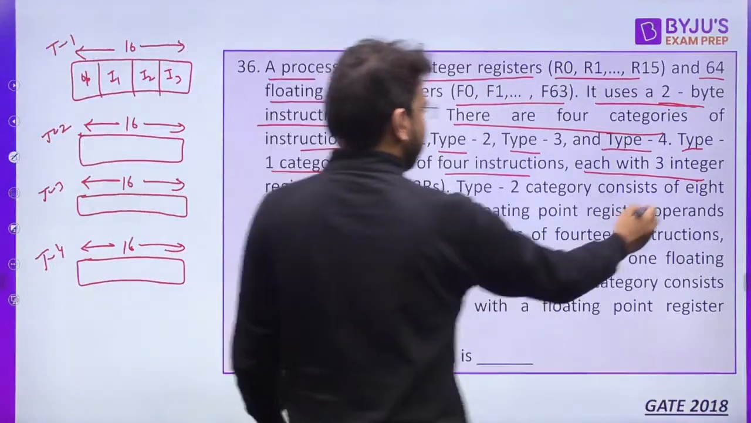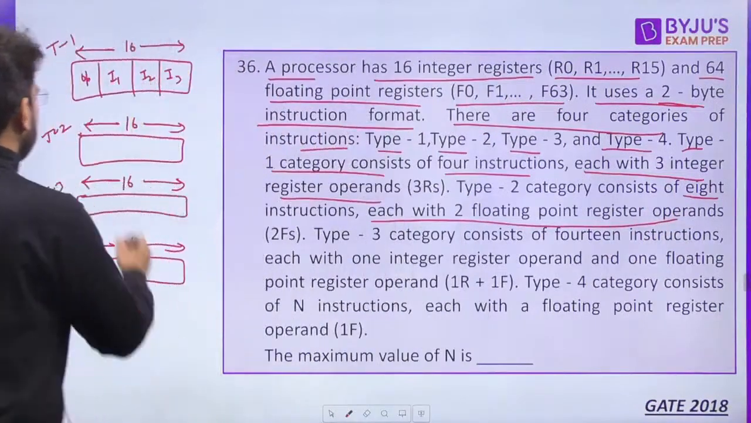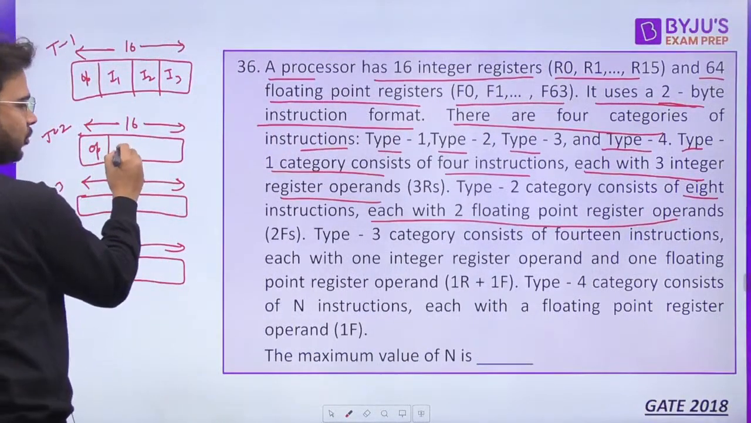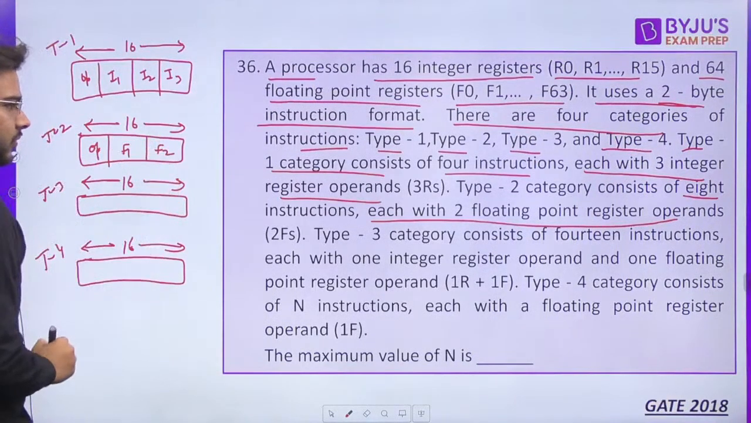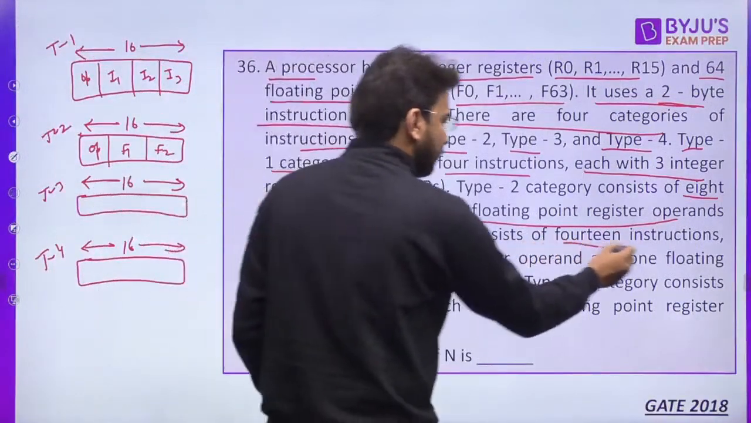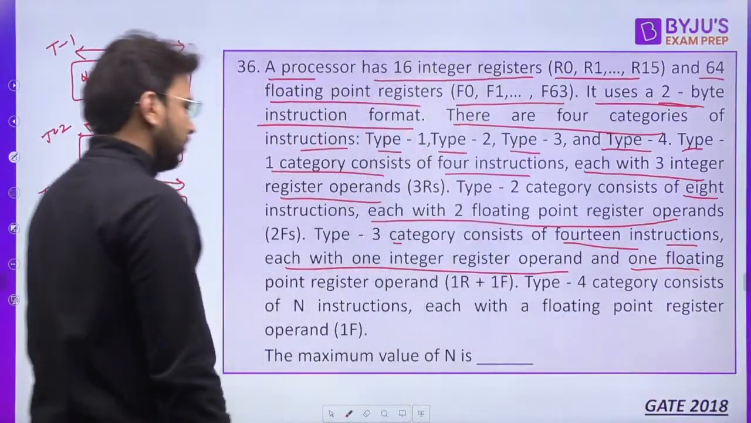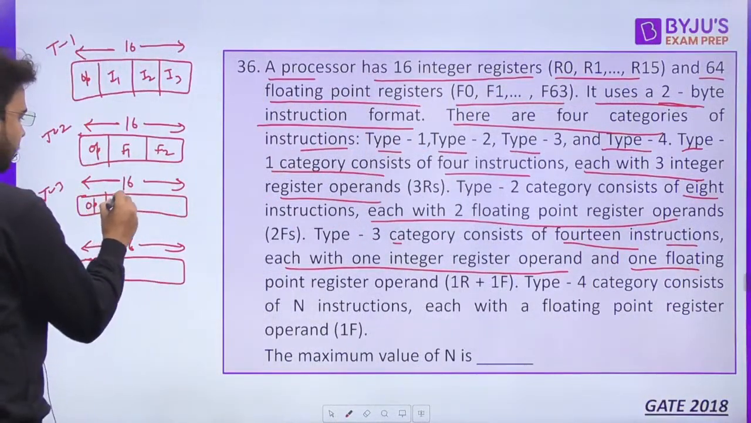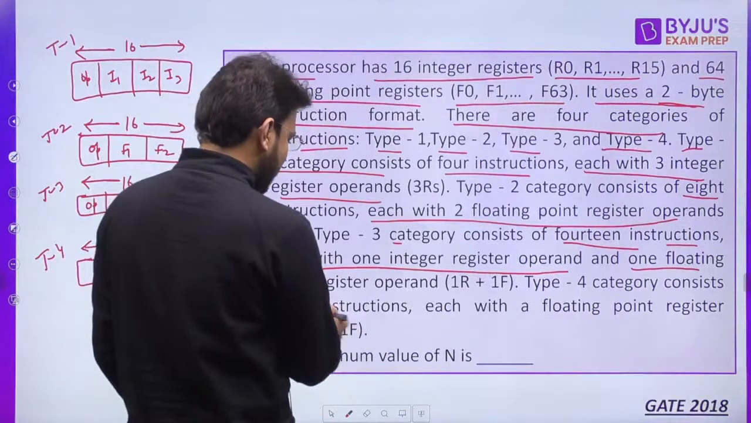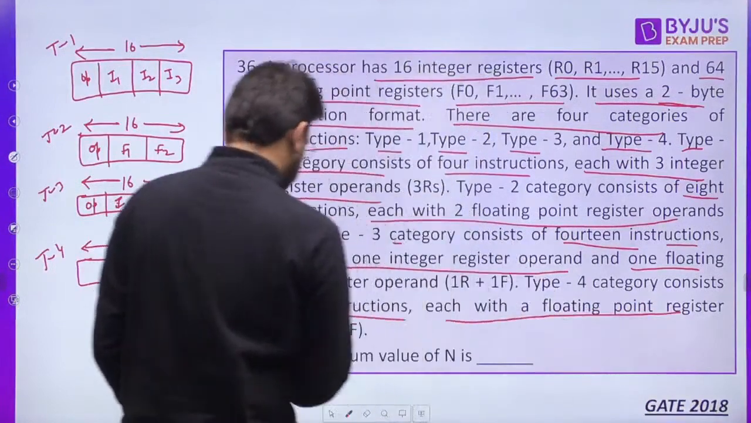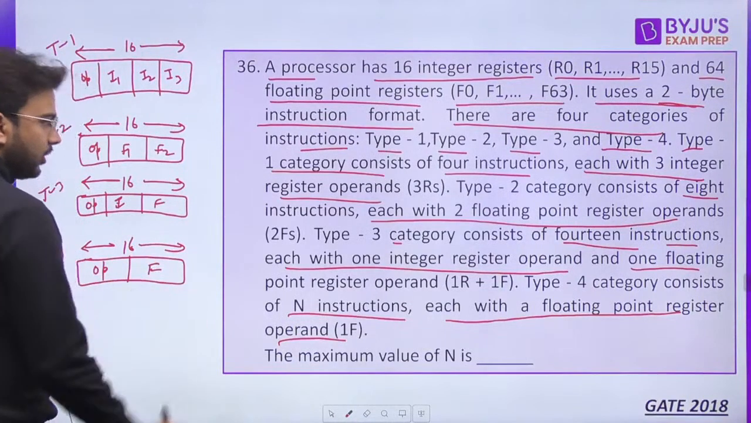In type 2, what do we have? We have 8 instructions, each with 2 floating point register operands. So here this is your opcode and we have 2 floating point register operands, F1 and F2. Now in type 3 we have 14 instructions, each with 1 integer register operand and 1 floating point. So here this is the opcode, 1 integer and 1 floating point. In type 4 we have n instructions, each with 1 floating point register operand. So this is the opcode and we have just 1 floating point.